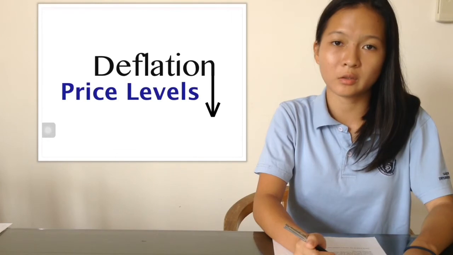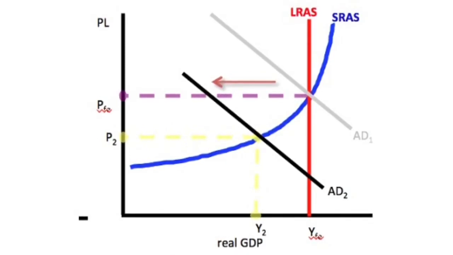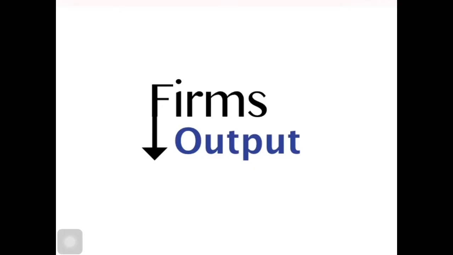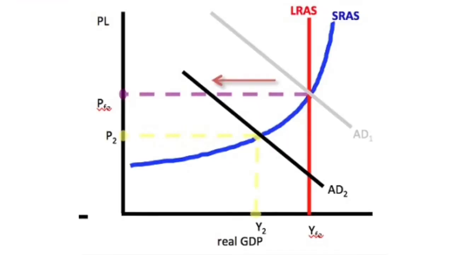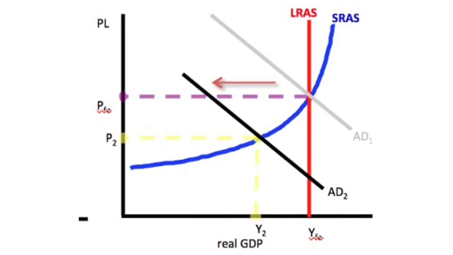Due to deflation, households will expect prices to lower in the future and therefore they will save more and spend less. As a result, the aggregate demand of Latvia will decrease as households' consumption is a component of AD. Firms will also decrease their output over time, since they will expect less demand for their goods and services due to lower household demand. This decrease in confidence of the future economy will also lead to lower AD, as investment is another component of aggregate demand, as shown on the graph.